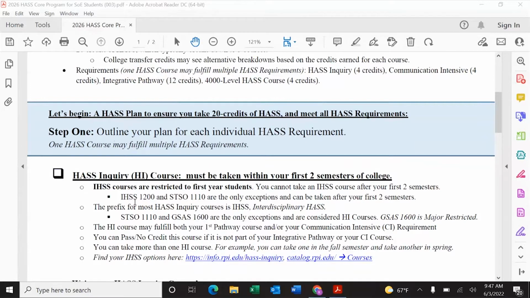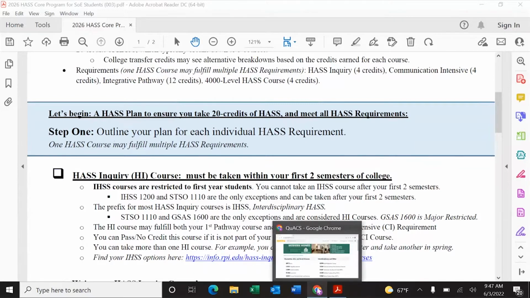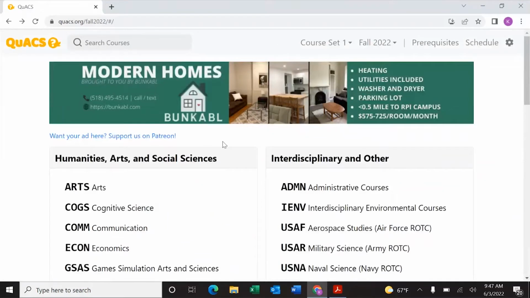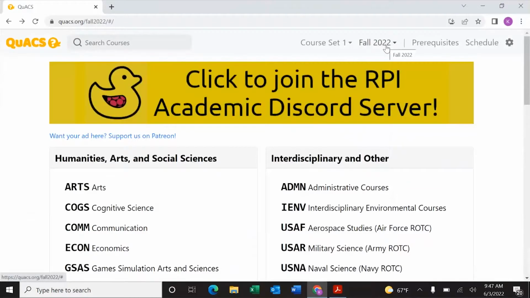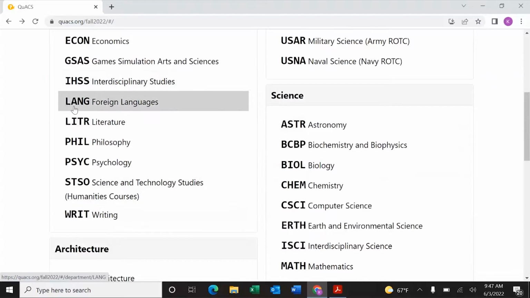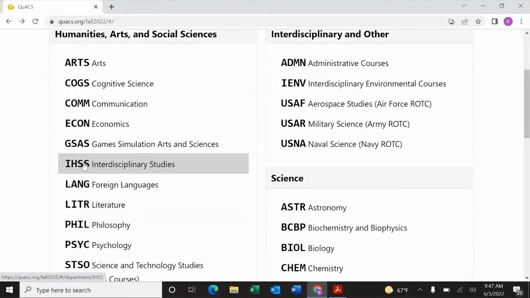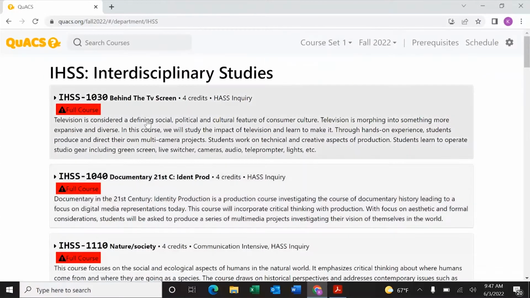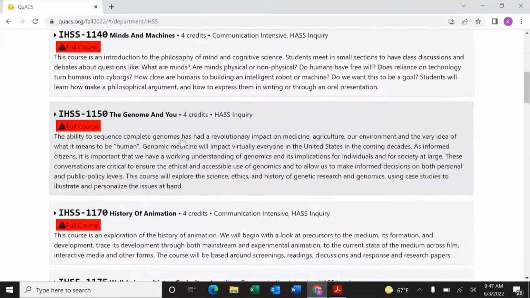So how do you find a HASS inquiry class and what are they? What I usually tell students is we go to QUACS, our schedule software building equipment. Now make sure fall of 22 is up in the corner here because those are going to detail the courses that are specific to this upcoming semester. But over here is Humanities, Arts, and Social Sciences, aka HASS. All of these prefixes are considered HASS categories. We're going to specifically focus on the IHSS prefix.